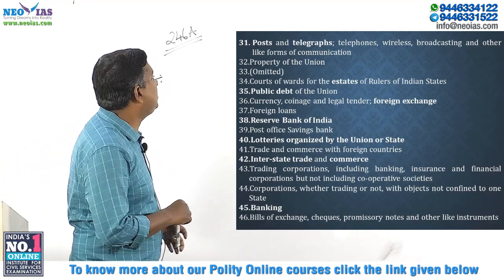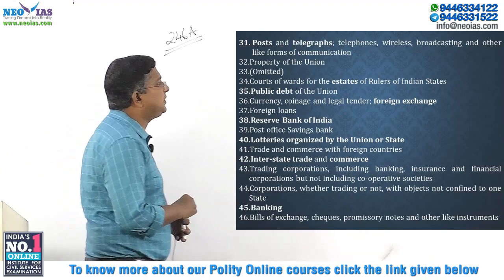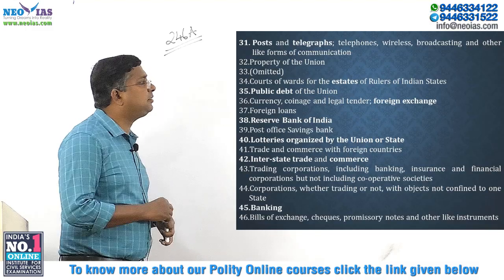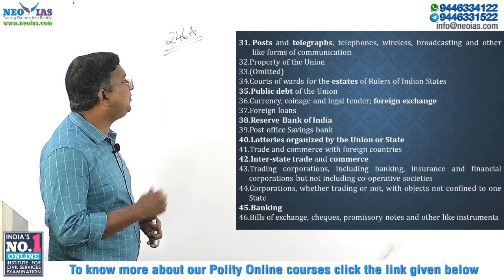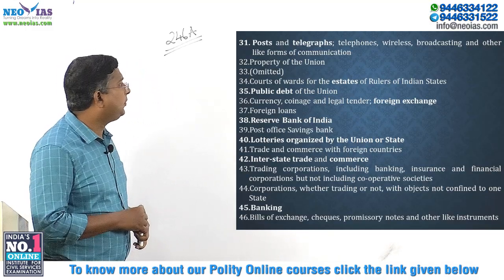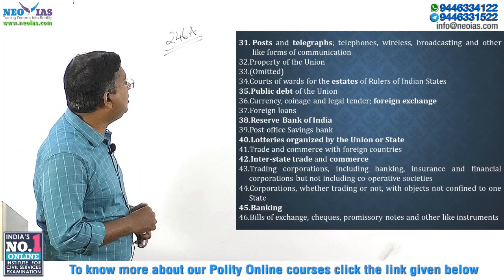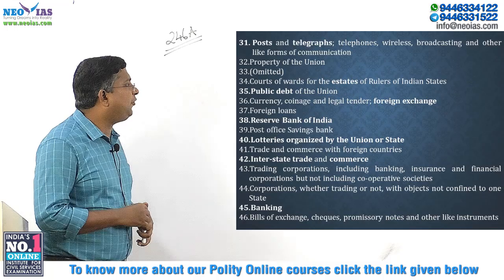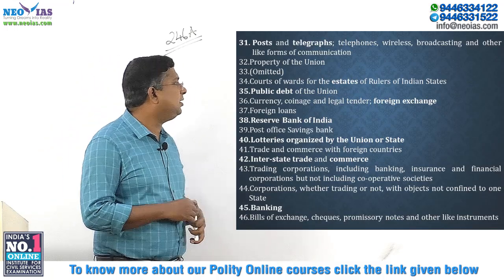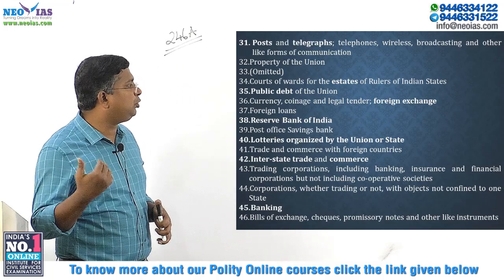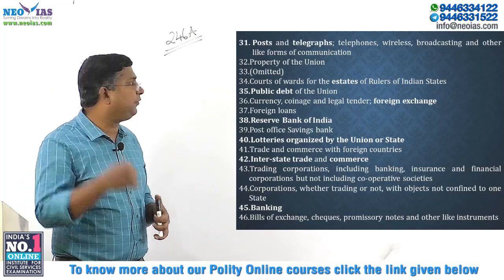Then post and telegraphs, telephones, wireless, broadcasting and other like forms of communication. Then the property of the union, the 33rd item was omitted. Then courts of wards for the estates of rulers of Indian states. Basically, courts of wards are those courts that take care of the estates of rulers of Indian states.